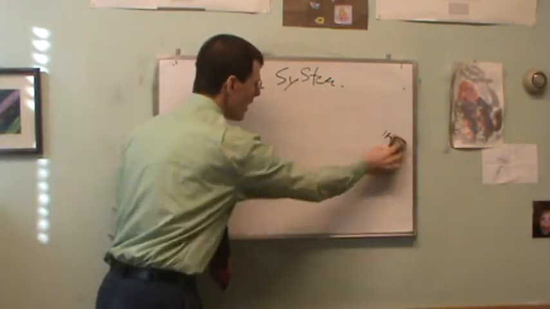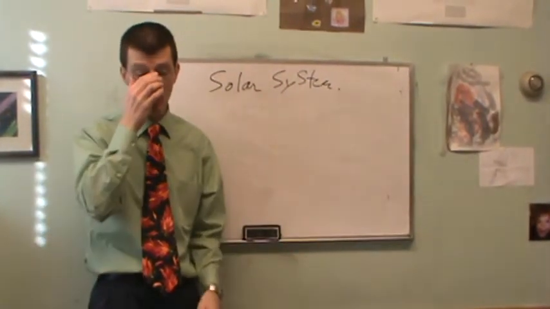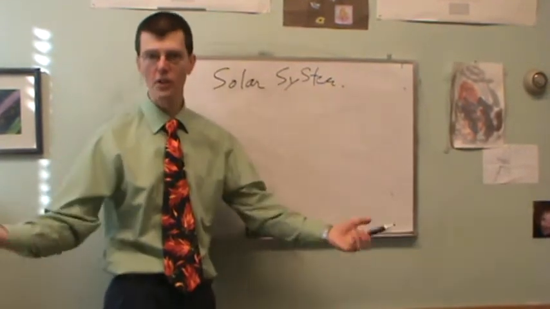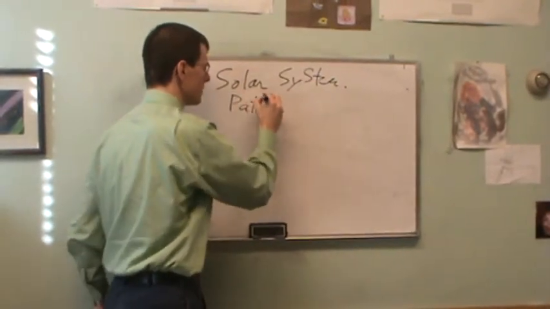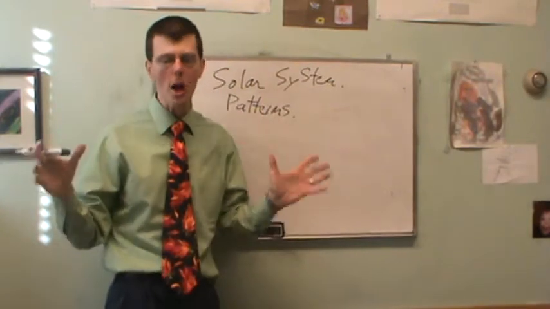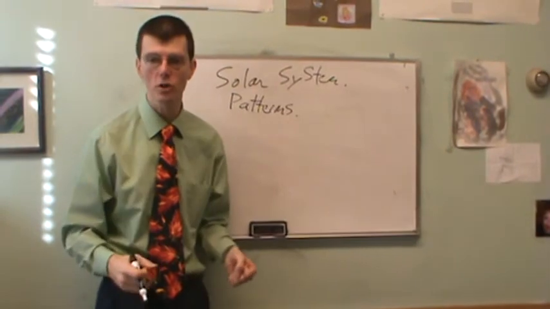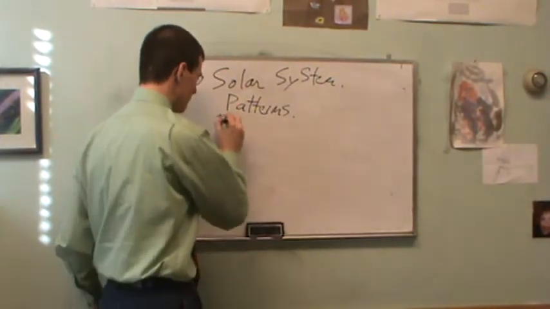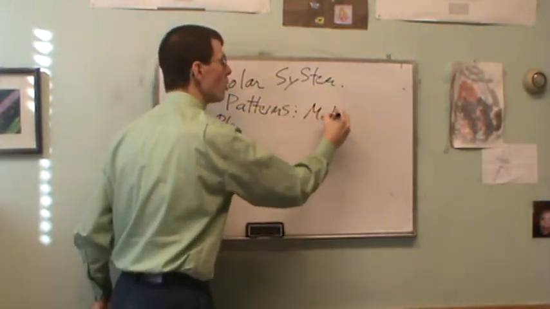Now, moving on beyond that, what do we do? What's the scientific process? We observe the natural world around us, we look for patterns, and then we try to come up with theories and hypotheses to explain these patterns. So let's start looking for patterns. And the first pattern we see is a colossal, amazing, extraordinary pattern in the motion of things within our solar system. Basically, everything's going the same direction.